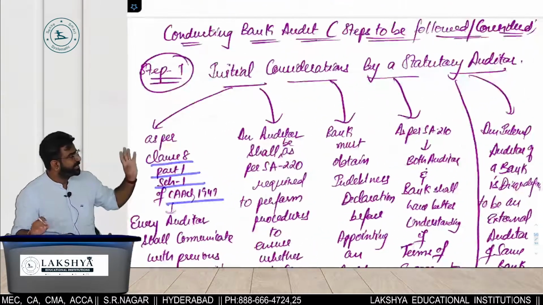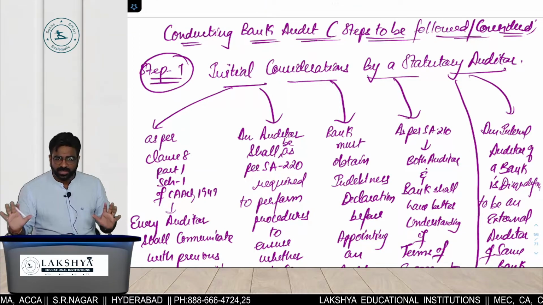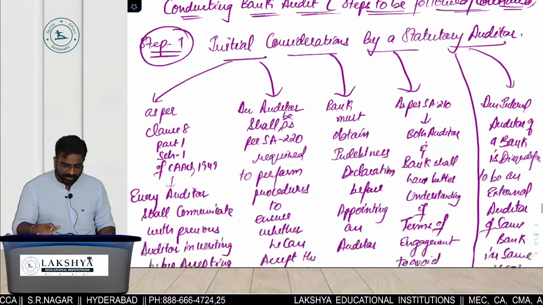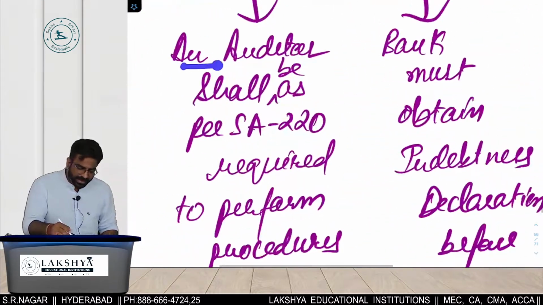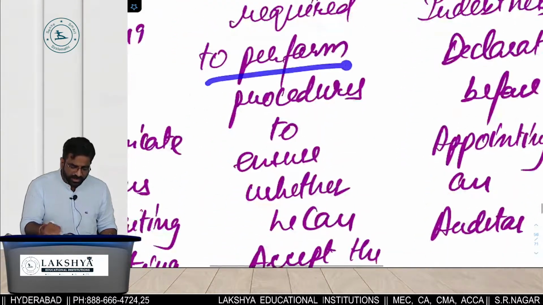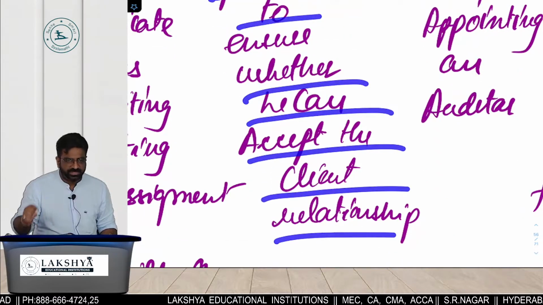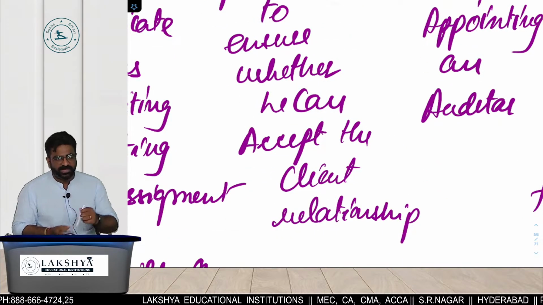This is the initial consent. Why is it called initial? This all happens before accepting the appointment letter or before starting the audit. What is the point number 2? An auditor shall be, as per SA 220, required to perform procedures to ensure whether he can accept the client relationship or not. Listen to this point very carefully.